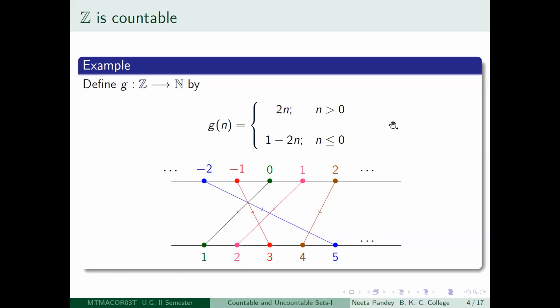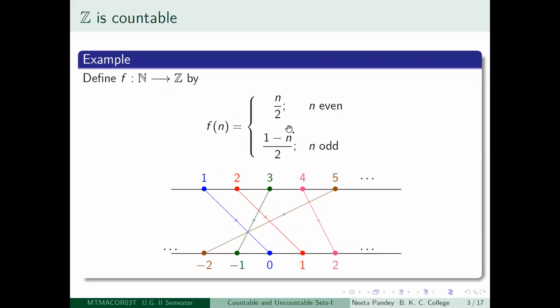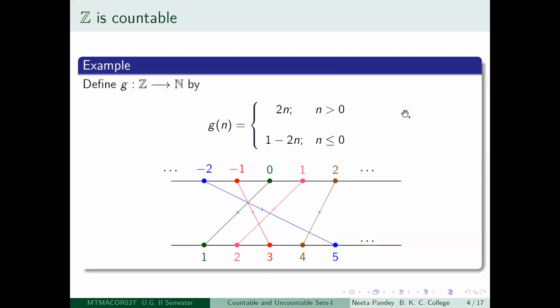So even before explaining this map, you notice that this is just looking at the previous map and writing down its inverse, because here every even integer was going to a positive integer and every odd integer after 1 was going to a negative integer, and 1 was mapping to 0. So we have just reversed our process, and what we have asked is that if I take a positive integer, then it should go to an even integer, and if I take a negative integer, then it should map to an odd positive integer. That is what we are asking for, and 0 should go to 1.